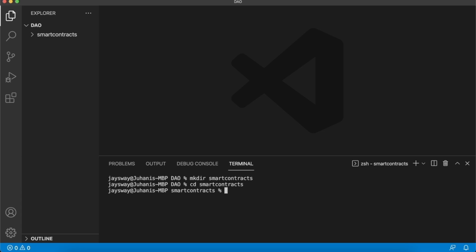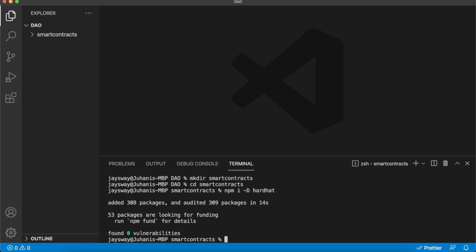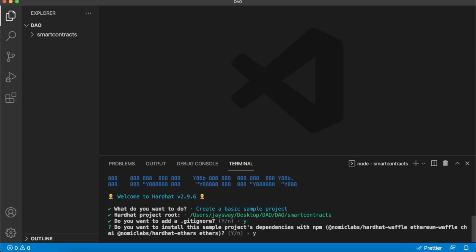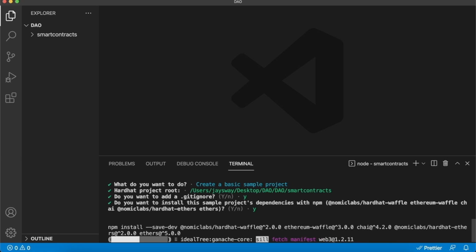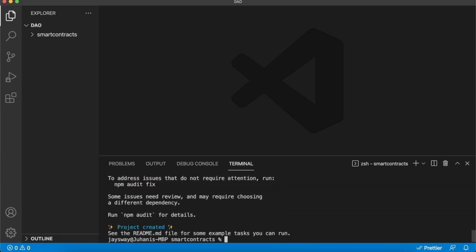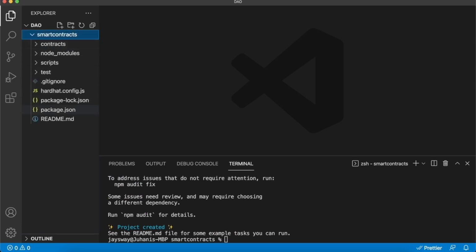So go ahead and do npm install hardhat. And with Hardhat installed, we can initialize a Hardhat project by running npx hardhat. And then press create a sample project. Yes, yes, yes. And it will go ahead and create it for you. Beautiful. So here in our file directory, if we open up smart contracts, it is filled up with a Hardhat sample project. But first, let's install the last few dependencies.